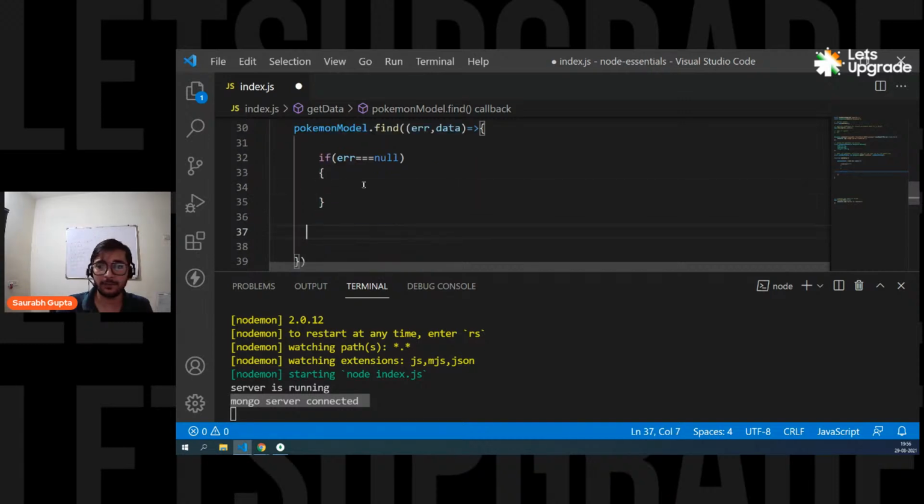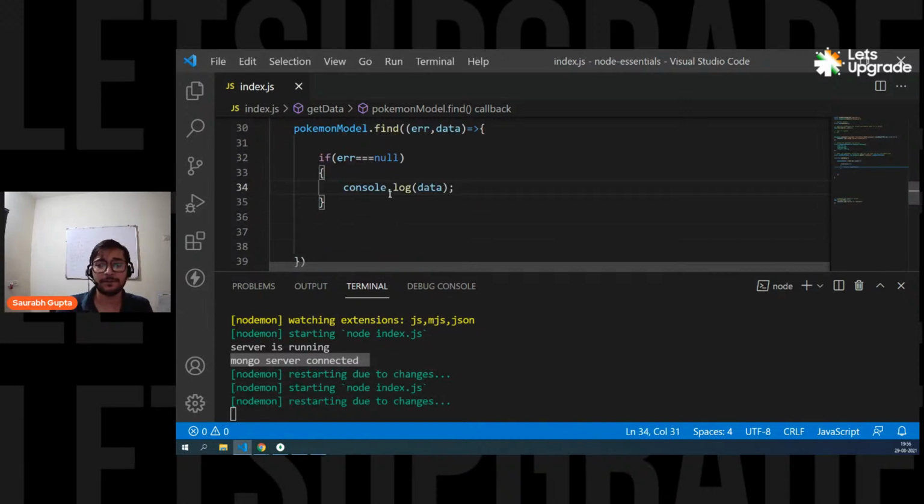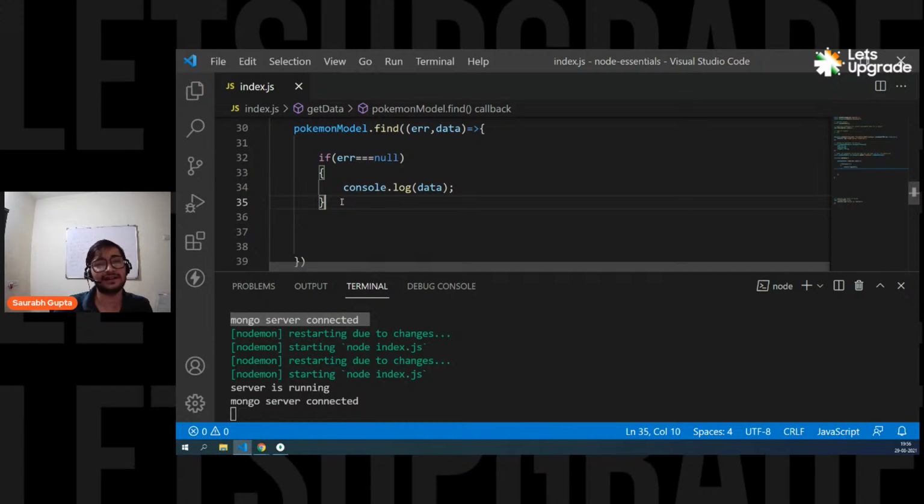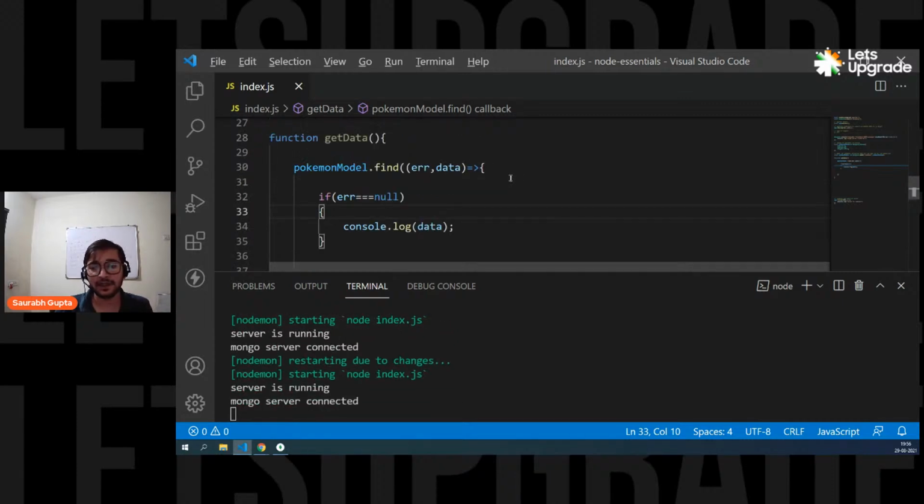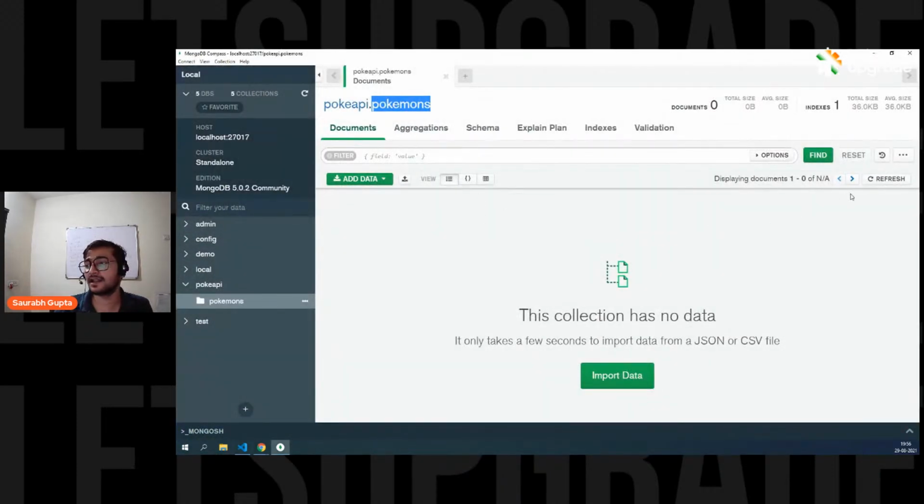And that's it. Take it, paste it here. If you have any error, you can put an else and write any error message, whatever you want. So if error is null, print the data. That means there is no error. But currently, we don't have any data. So let's create dummy data. But we have to follow the schema. Like, if you're creating data from here, you don't have to follow the schema, but let's follow the rule at least. Let's follow our own rule.